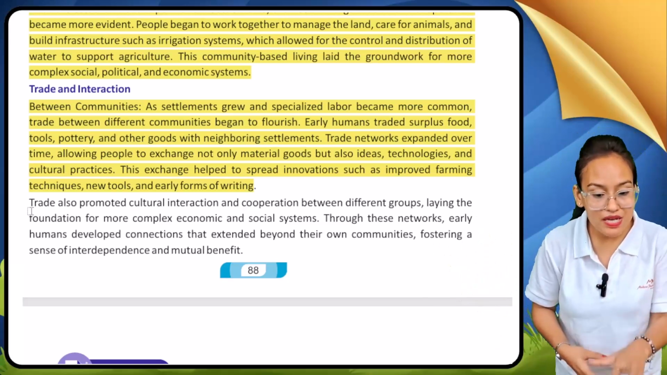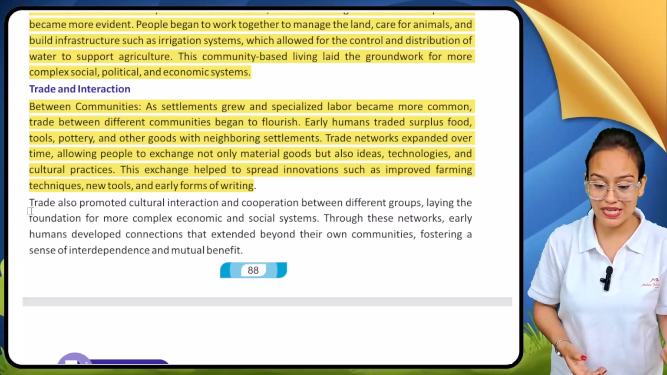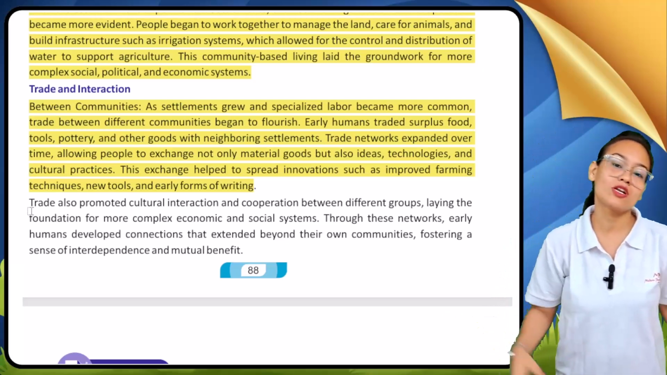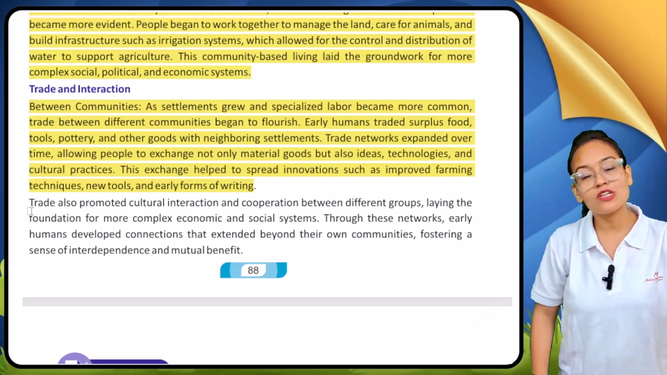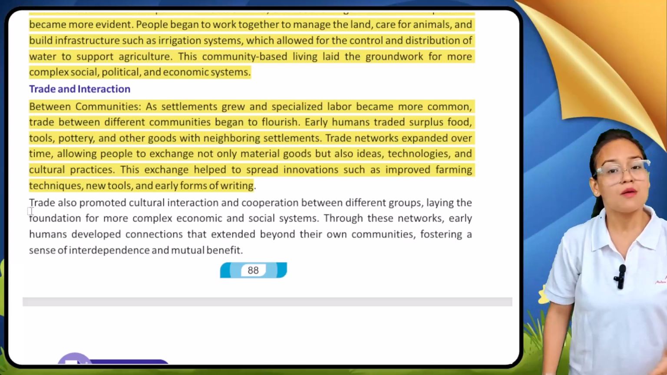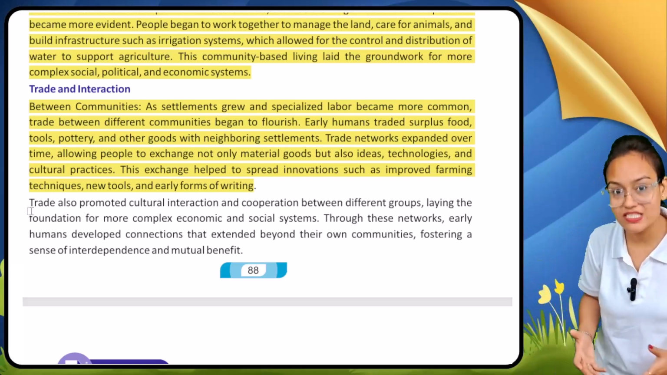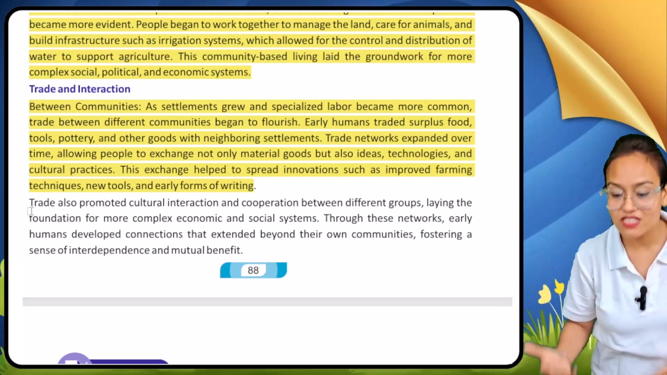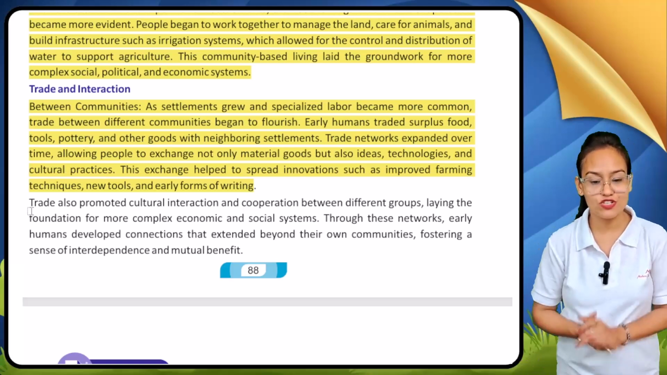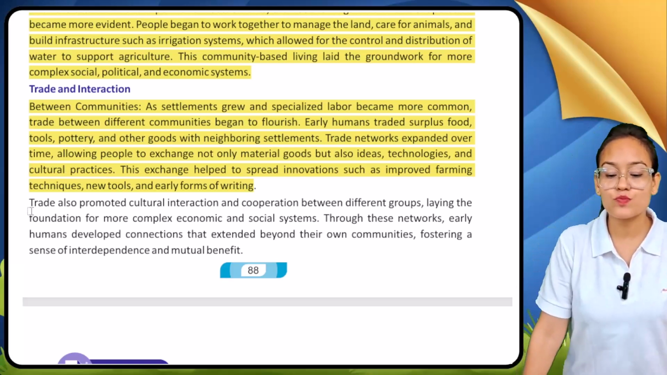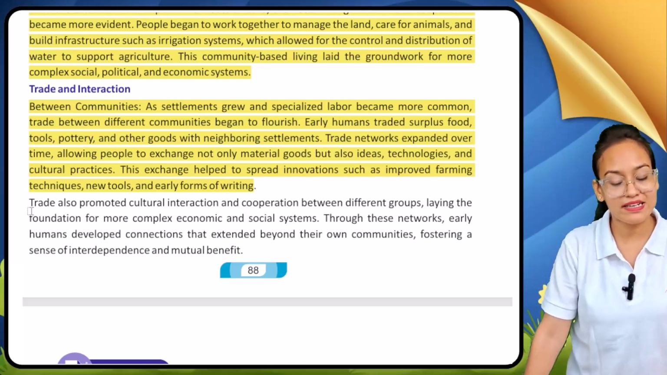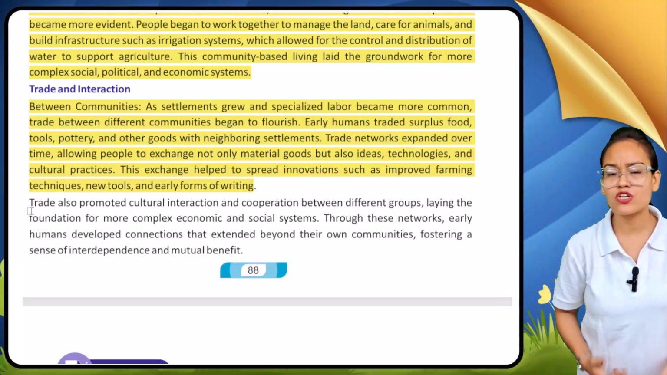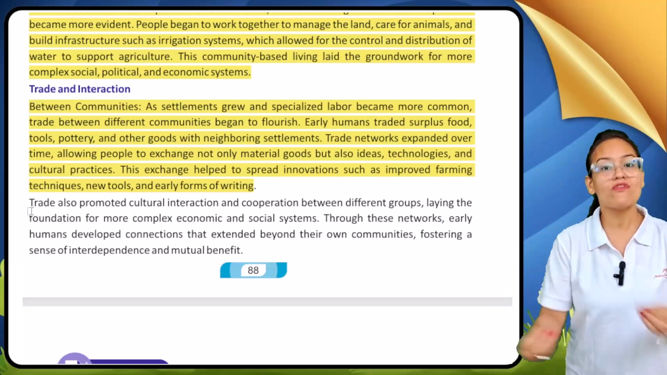Now people were allowed to exchange not only materials, but they also started exchanging ideas, technologies, and cultural practices. It means first of all they started trading goods, but after some time they were trading not only goods and materials, they started exchanging ideas and technologies. This exchange helped to spread innovation such as improved farming techniques, new tools, and early forms of writing. So this exchange of ideas and technologies helped to spread innovative ideas.